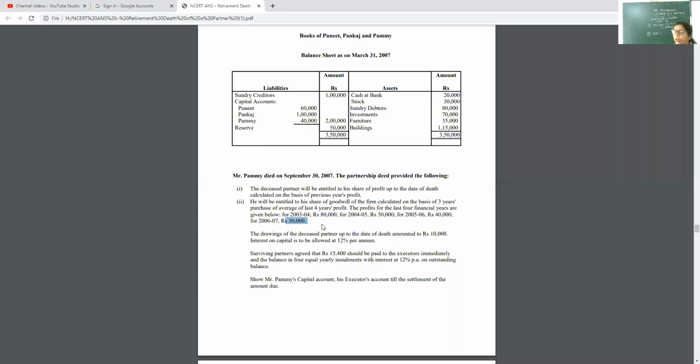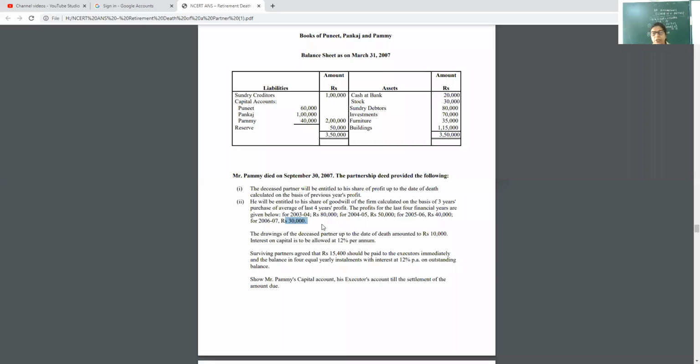Only these two things you have to calculate carefully. IUC, my dear children: the capital of Pami is 40,000. Interest on capital will be calculated same as you have learned in class 7.